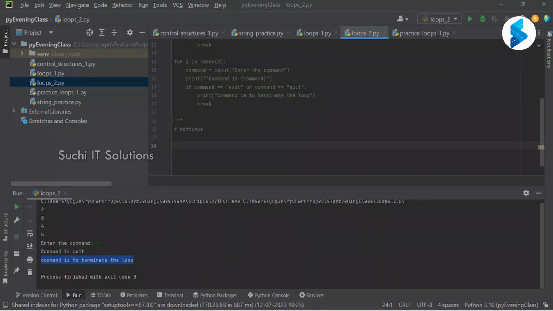Now break is to terminate the iteration, to terminate the loop. Continue is to skip the current iteration. Okay, we have to be very clear here. We are skipping the current iteration.